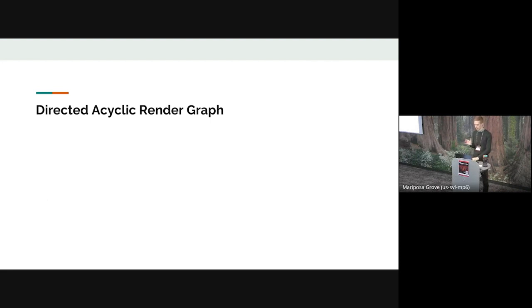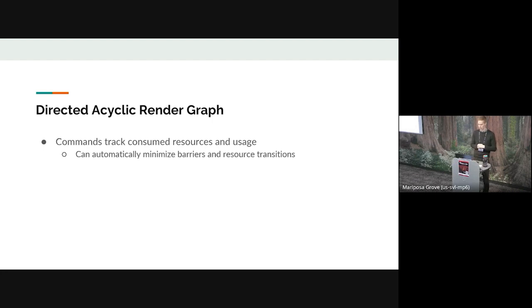Now there is one catch there, and this was discussed a bit earlier today. Commands have to track all the consumed resources and how they're used. So when you have a medium to large scene, we were testing on a scene with about 25,000 resources, which are mostly textures and vertex and index buffers. It's a lot. And that comes with a lot of overhead to track all those resources and ensure that you're doing the right thing with them. By doing that, though, we're able to automatically minimize barriers, and we were able to automate all the resource transitions, which made things really nice.